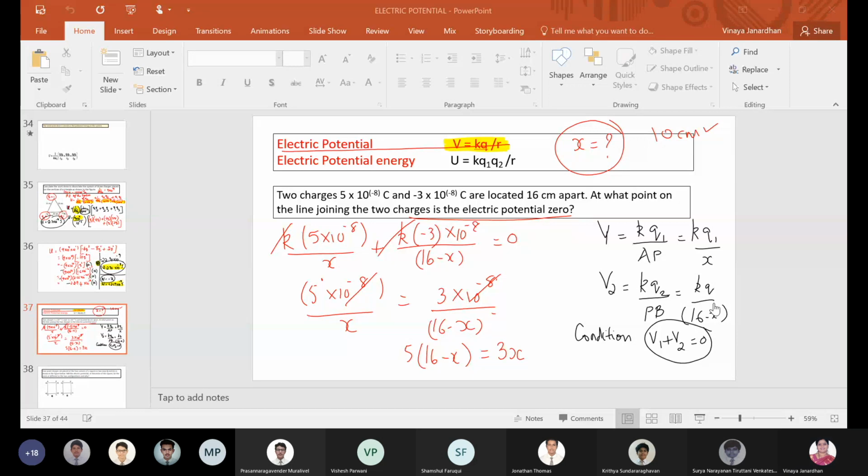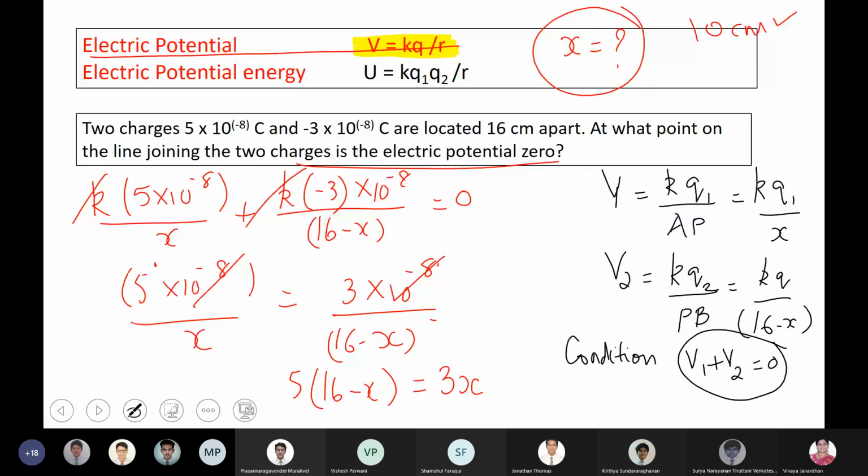Boys, have you completed this numerical or should I redo this one? Have you completed this? Ma'am, how does that k and k get cancelled?